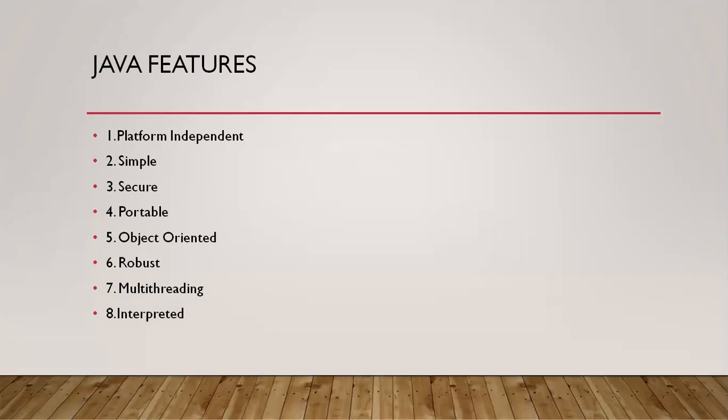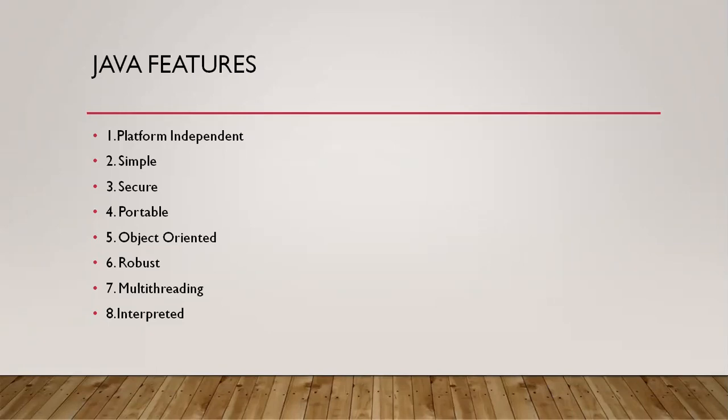Actually, in Java there are 11 features. Because of these features or qualities, Java became popular worldwide. So how many features are there in Java? There are 11 features.